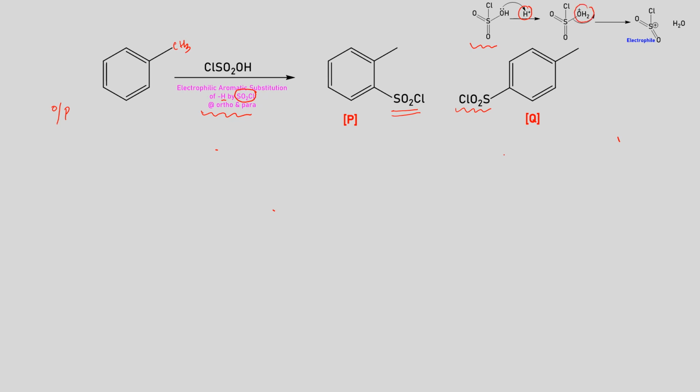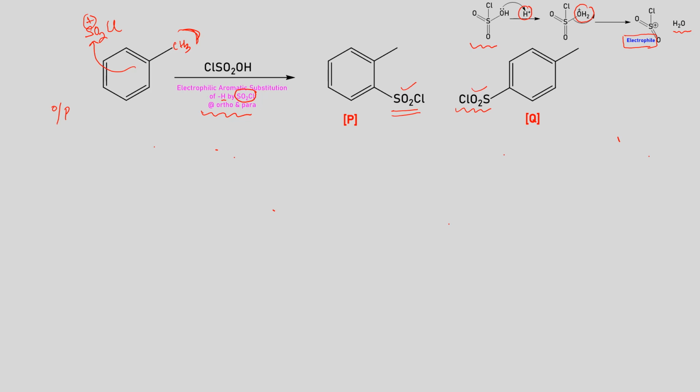If this group is being lost, sulfur is getting a positive charge. That is our electrophile. So SO2Cl, sulfur bearing positive charge, is our electrophile. A water molecule has been lost in the very first step during the generation of the electrophile. Okay. So basically that electrophile, SO2Cl with a positive charge, would be attacking onto this benzene ring, and because of its inductive influence, it can be coming onto this ortho position or it can be going onto the para position.